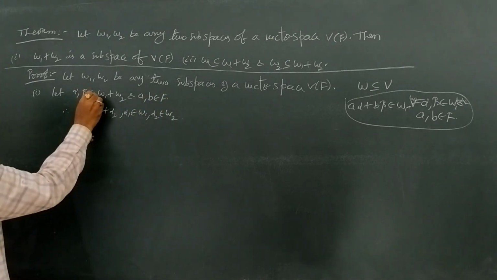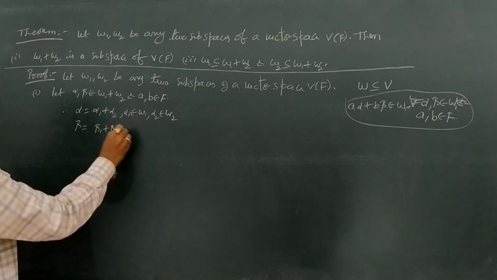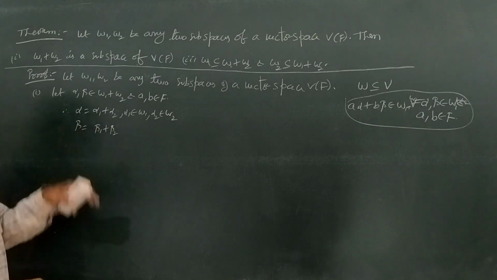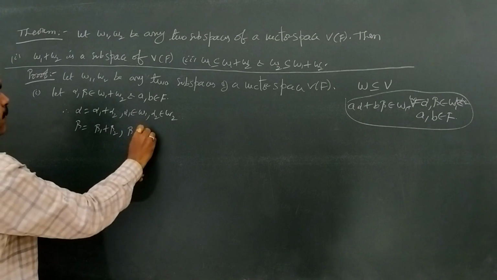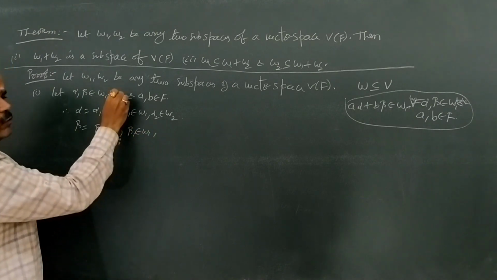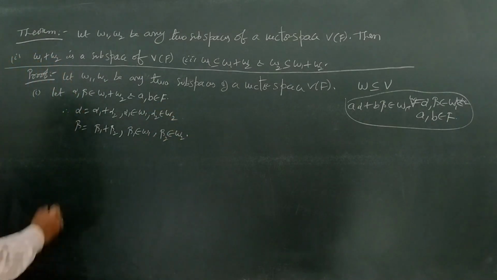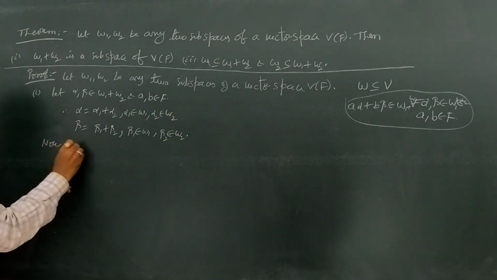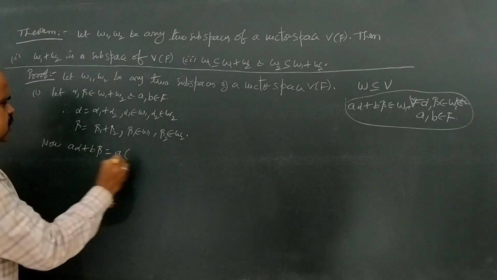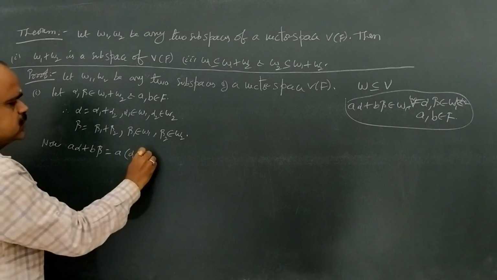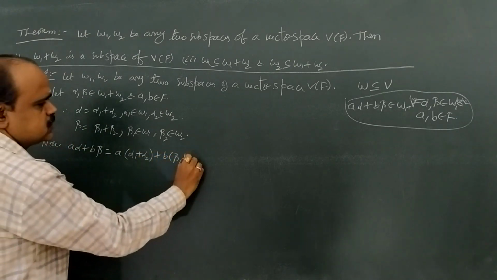And since beta also belongs to W1 plus W2, suppose beta equals beta 1 plus beta 2. Here beta is also the sum of two elements, in which the first element beta 1 belongs to W1 and the second element beta 2 belongs to W2. Now comes the main statement. Now A alpha plus B beta equals A into alpha 1 plus alpha 2, plus B into beta 1 plus beta 2.